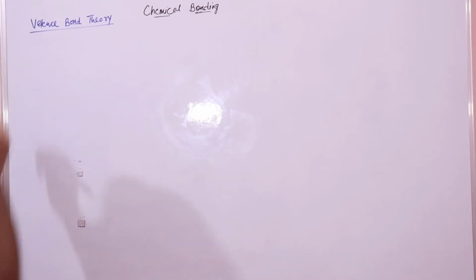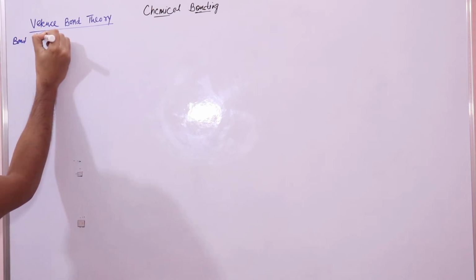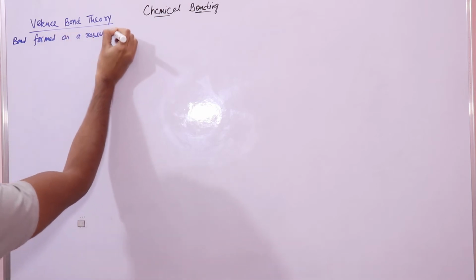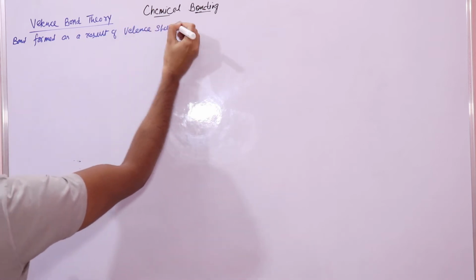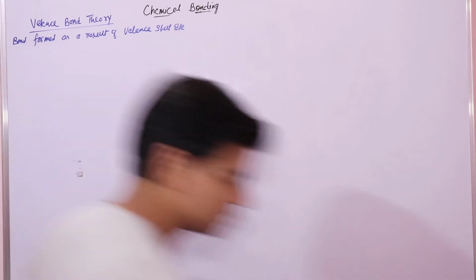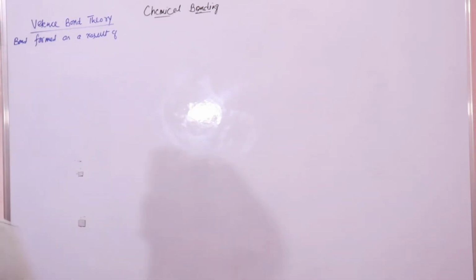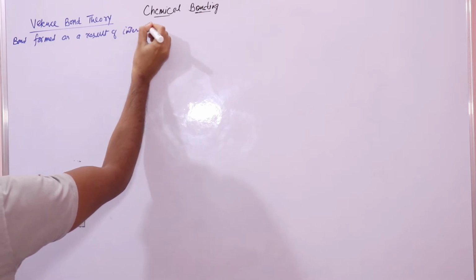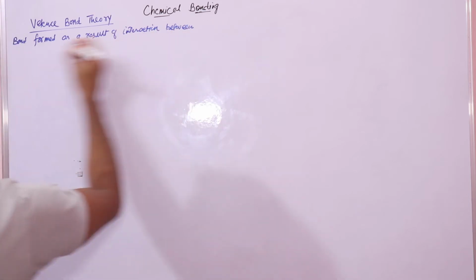So let me just write quickly. Valence bond theory: bond formed as a result of interaction between orbitals.